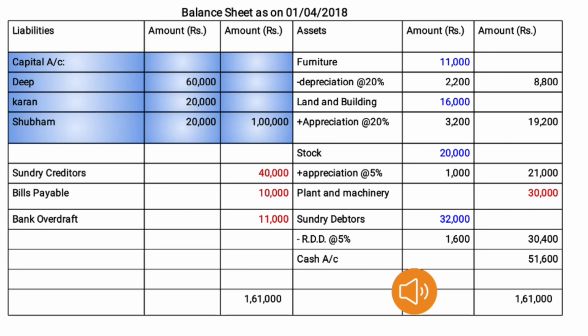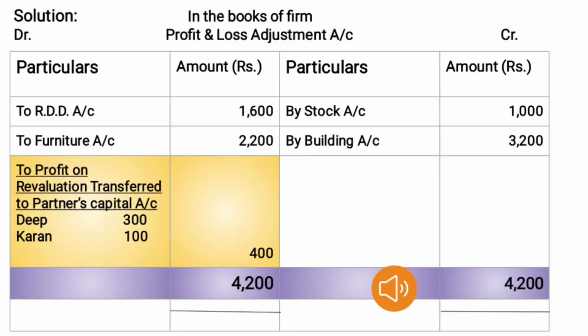Now we have to close the account. For closing profit and loss adjustment account, we have to take total of debit side and credit side. Debit side total is 3,800 and credit side total is 4,200. So we have to write both the side 4,200. On debit side 4,200 minus 3,800, balance will come 400.